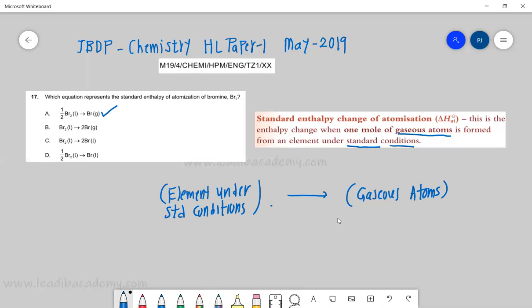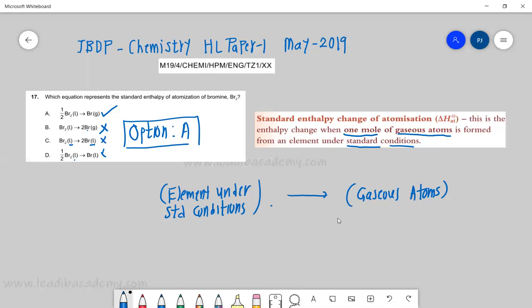In this case, Br2 giving you 2 Br is not what is expected, because we want to form only 1 mole. That's the reason it is wrong. In this case, Br2 liquid, and we are forming liquid, which is not acceptable because it has to be gaseous. And here both are gaseous, again not acceptable. So the correct option is A. The element should be in the standard state, and we have to form 1 mole. Otherwise, even option B would have been all right.